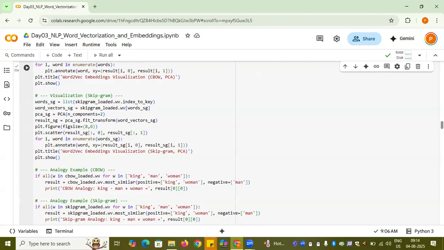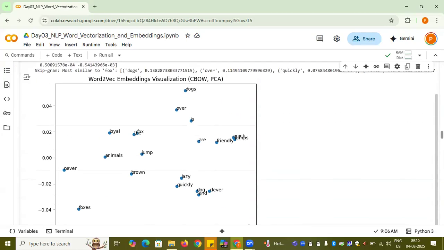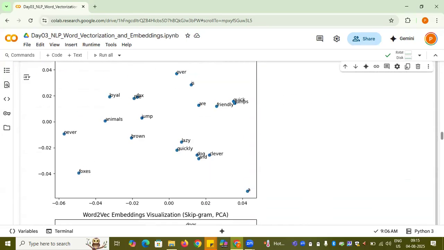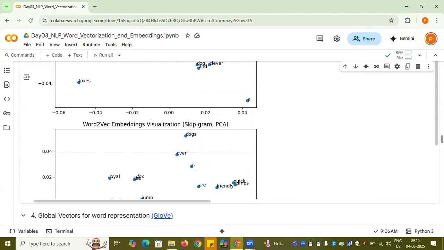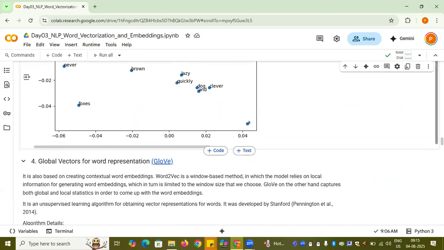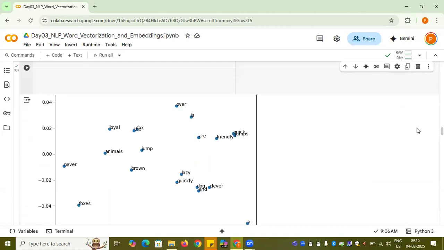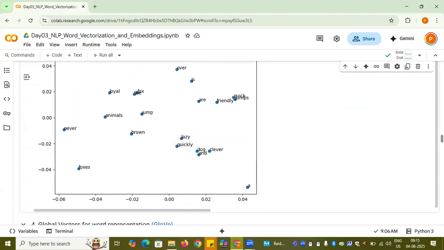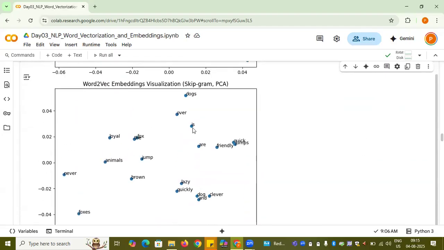Now, also what I did here is, let me show both the plots to you first. So let's just consider one, like fox. And more or less, if you see, it's a similar thing, not much difference, right? So, fox, royal, animal, jumps. So it seems to be more or less fox near the royal with the CBOW, and then fox is lower down. Since it was a small corpus, more or less the results have come out to be similar.